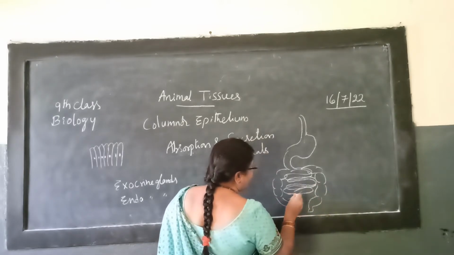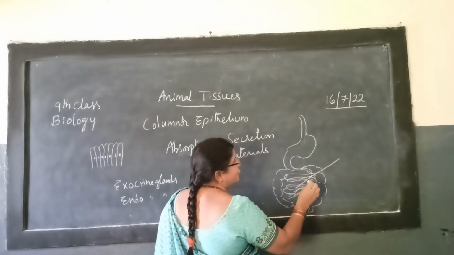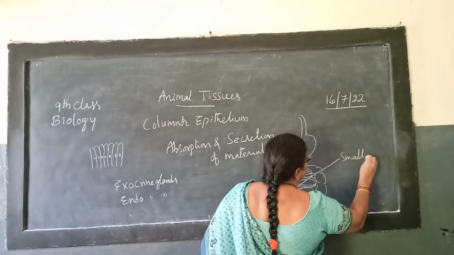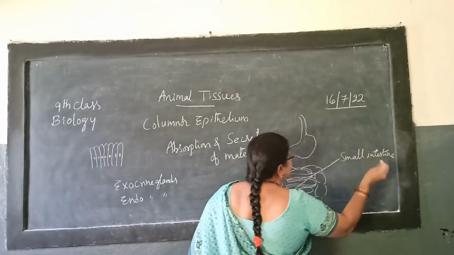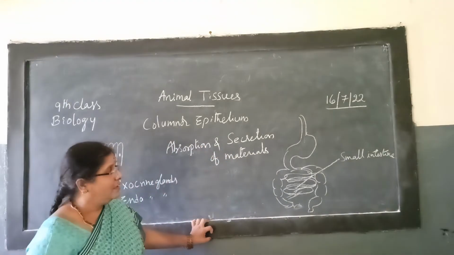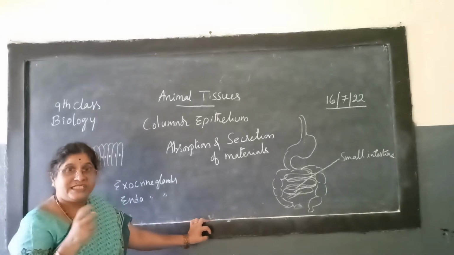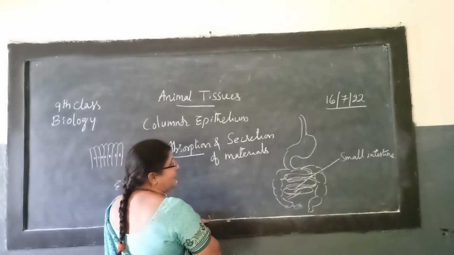So small intestine: if we take this highly coiled tubular portion, we call it the small intestine. It is highly coiled, and its lumen is very narrow. Here I am telling about absorption.